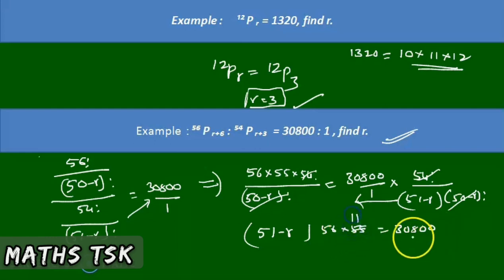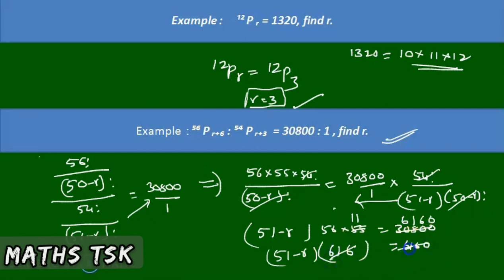5 11s are 55, 5 6s are 30, 5 1s are 5, 6 5s are 30, 0. And then you can calculate the value. 11 into 6 is 66, 11 5s are 55, so 55 plus 6 is 61 into 51 minus R is equal to 6160.